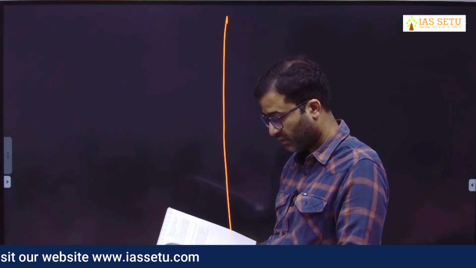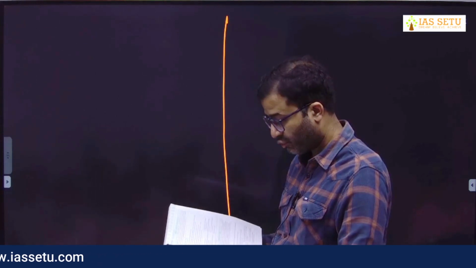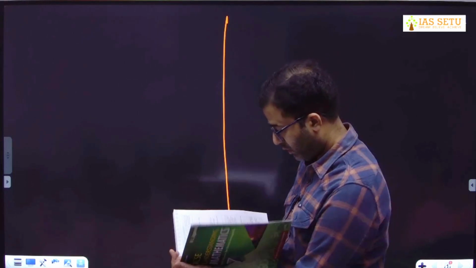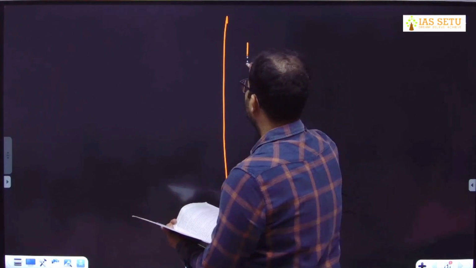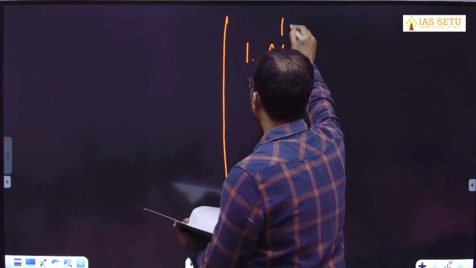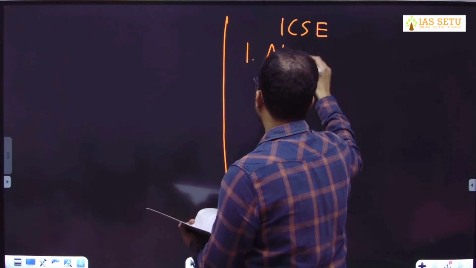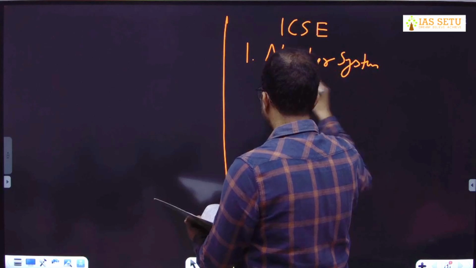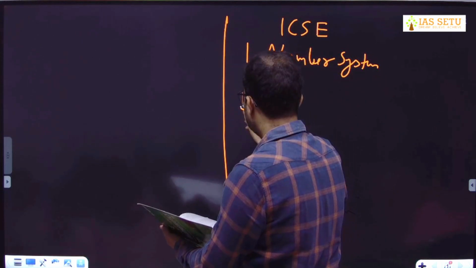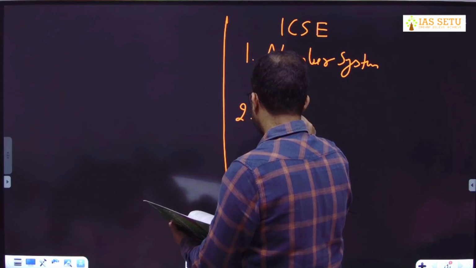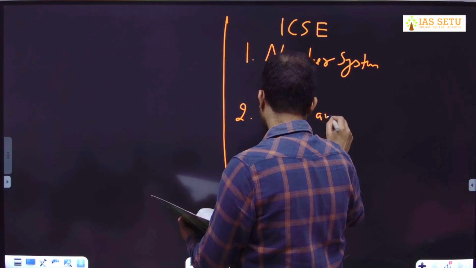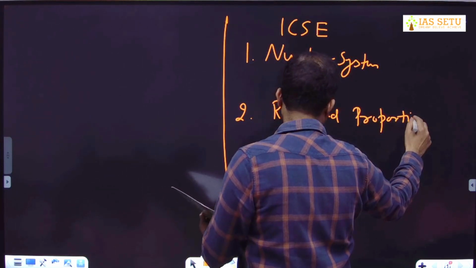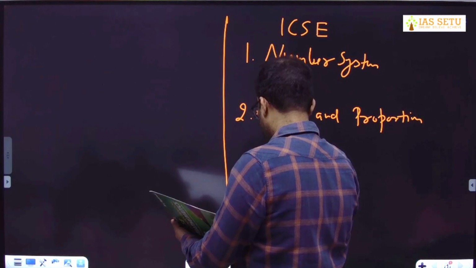theme wise. Because starting में, you have to do right now the number system theme. Later on, it is from ICSE. Number system is theme number 1. Theme number 2 is ratio and proportion. Later, you can refer to this. Theme number 3 is algebra.